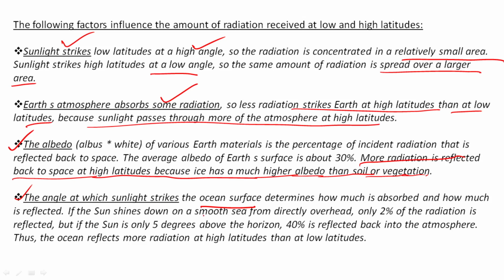When the sun shines down on a smooth sea from directly overhead, with the angle of incidence at 90 degrees, only 2% is reflected, as we discussed in the previous table. Whereas at 5 degrees, when the angle of incidence decreases, 40% of the rays will be reflected back to the atmosphere.